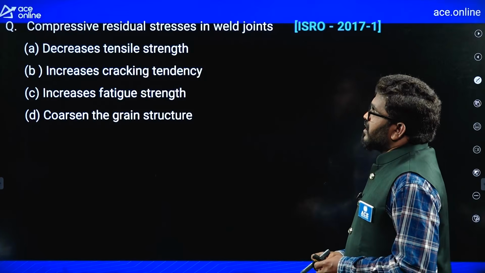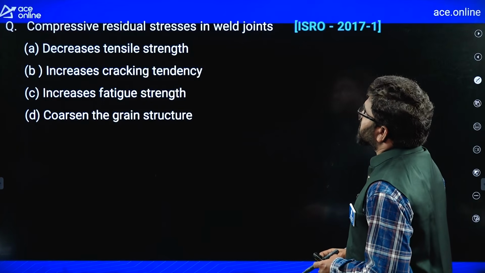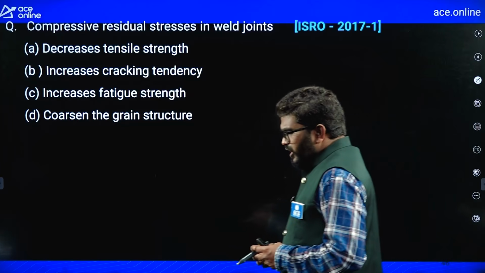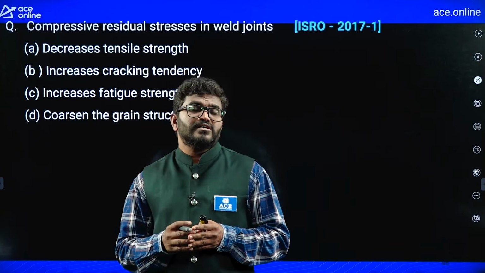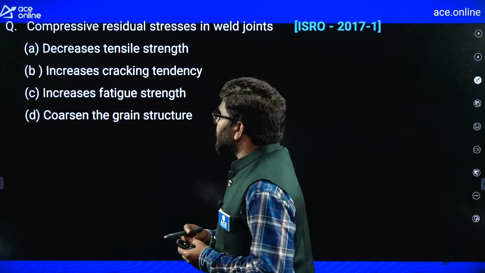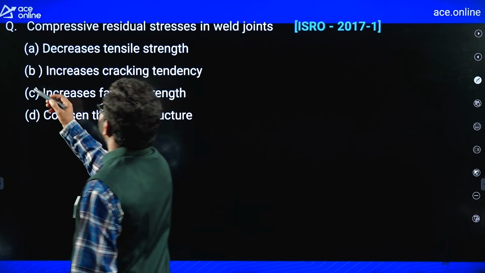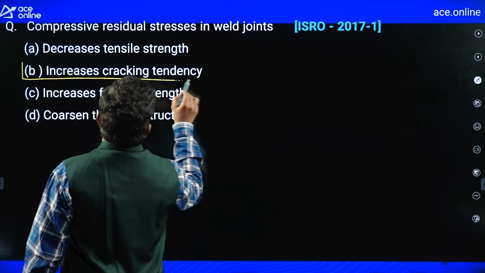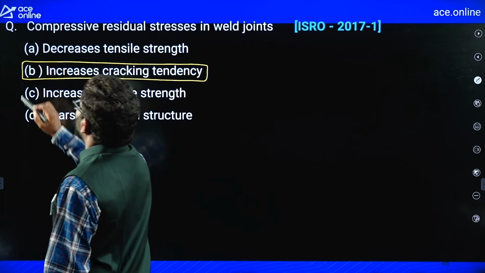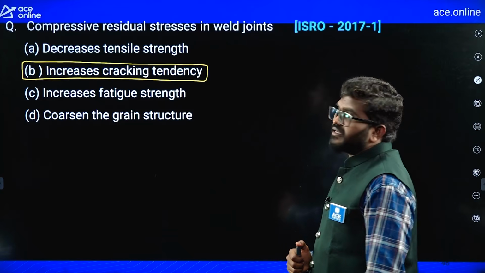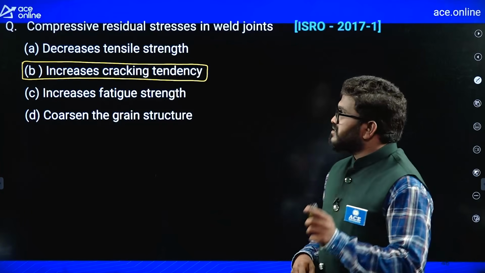Okay, now compressive residual stresses in weld joints. See, in weld joints, when compressive residual stresses are generated, cracks will propagate easily, increasing the cracking tendency. So B is the most appropriate answer for this question. Compressive residual stresses in the weld joint increase the cracking tendency. So B is the correct answer.